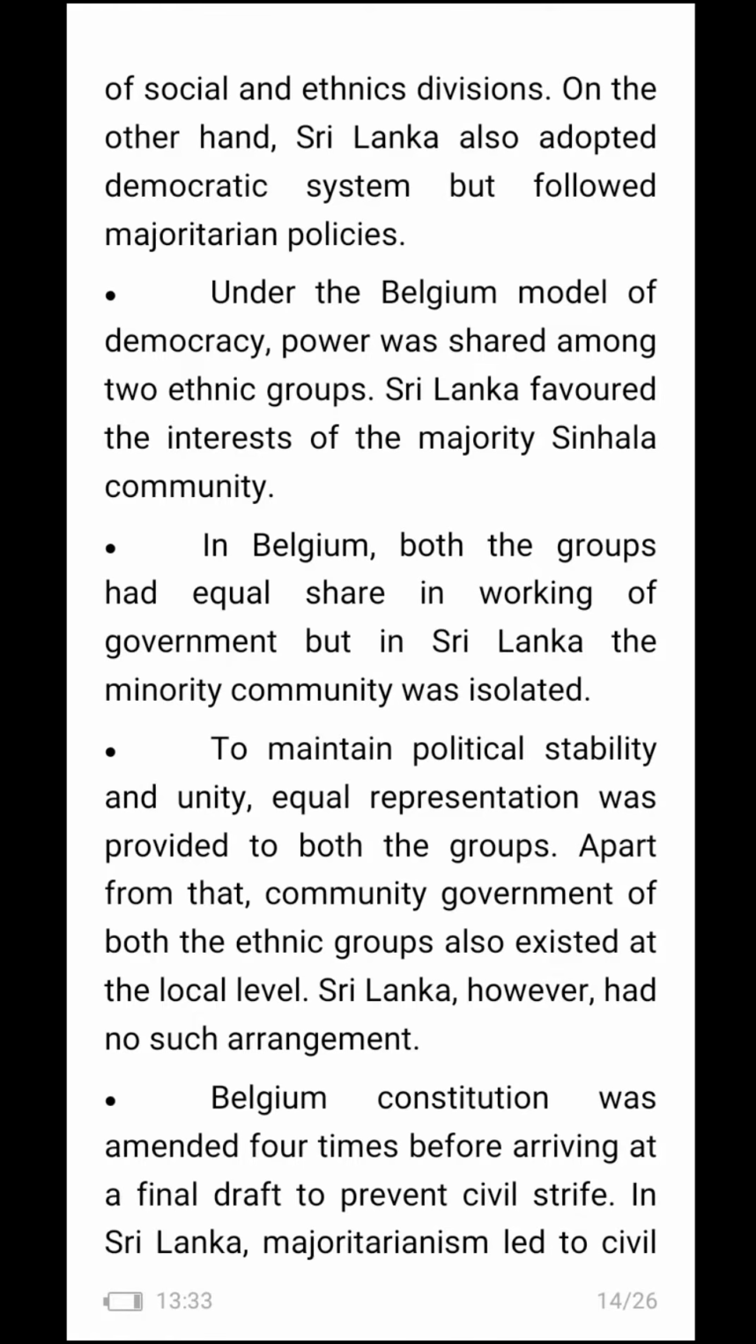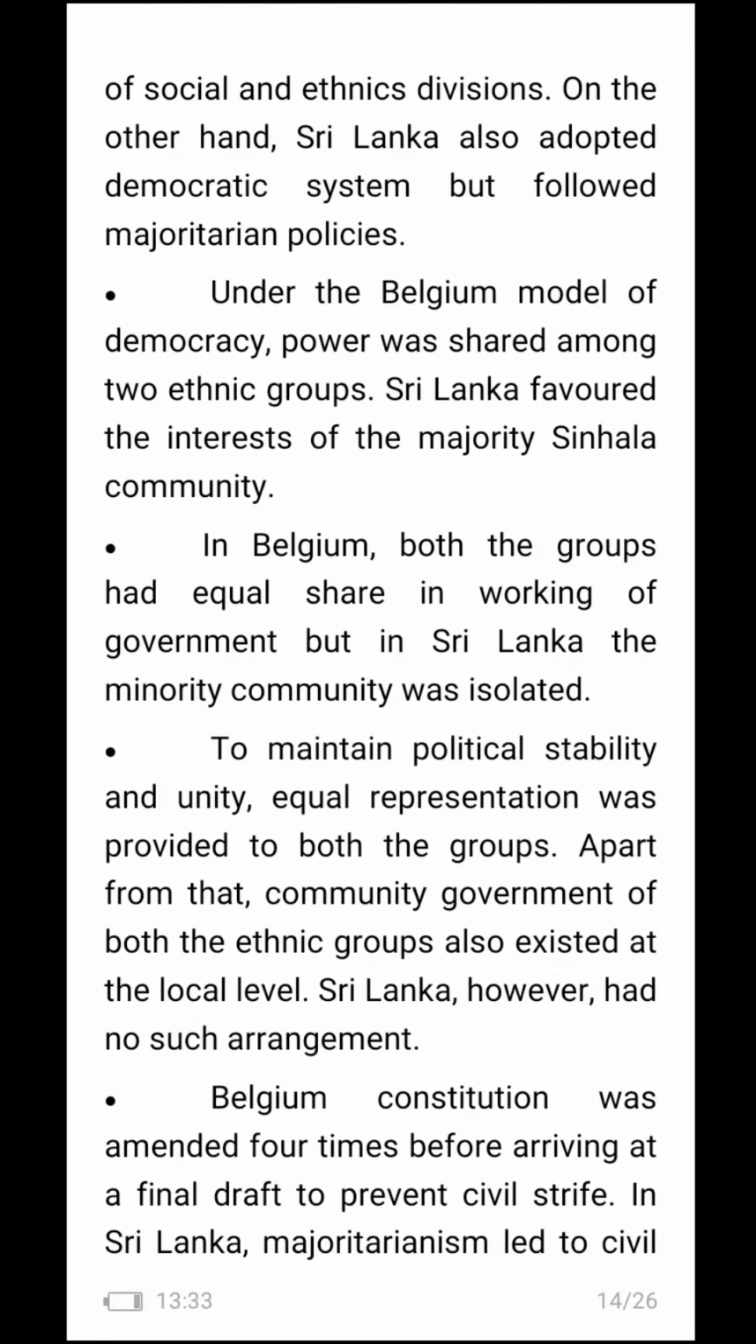In Belgium, both the groups have equal share in working of government, but in Sri Lanka, the minority community was isolated. To maintain political stability and equality, representation was provided to both the groups. Apart from that, community government of both the ethnic groups have also existed at the local level. Sri Lanka, however, had no such arrangement.